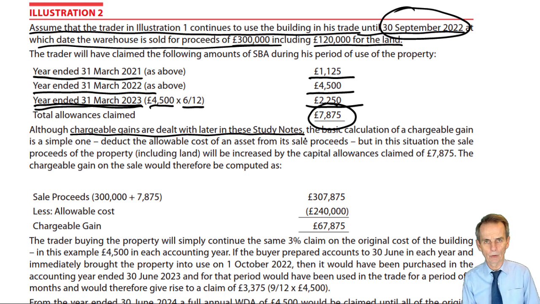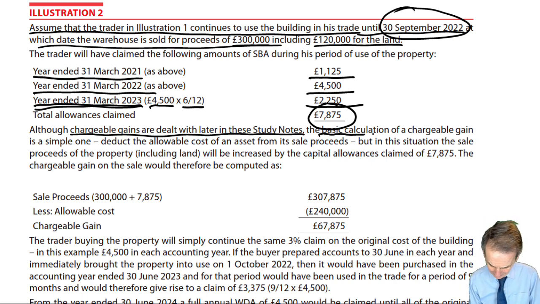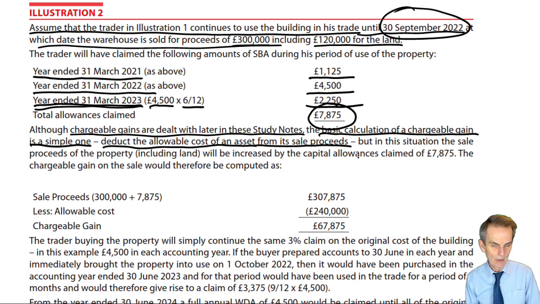or indeed a capital loss, in all the different circumstances that we might meet, both when dealing with trading assets, those used within a trade, and others that are purely investment assets. But the basic premise is a simple one, that the basic calculation of a chargeable gain is a simple one. We deduct any and all allowable costs of an asset from its sales proceeds. So whatever we sold it for, less the allowable costs, that would come out to either gain if we sold for more than those costs, or loss if sadly we sold for less than those costs.